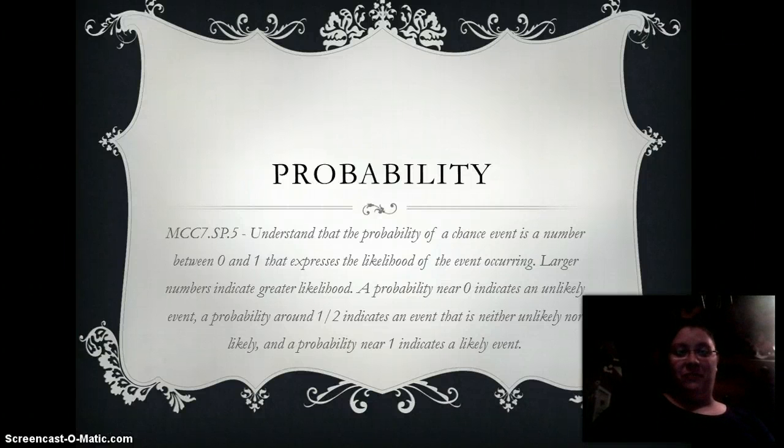Today I'm going to cover the subject of probability, standard for Georgia MCC7.SP.5. Understand that the probability of a chance event is a number between 0 and 1 that expresses the likelihood of the event occurring. Larger numbers indicate greater likelihood. A probability near 0 indicates an unlikely event. A probability around half indicates an event that is neither unlikely nor likely, and a probability near 1 indicates a likely event.